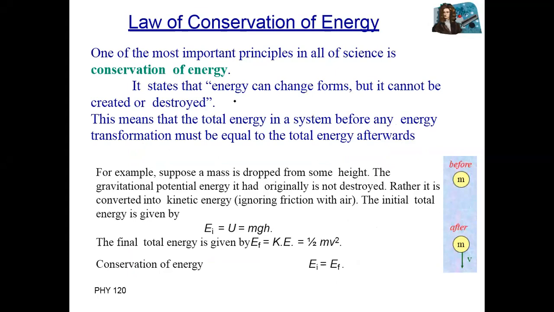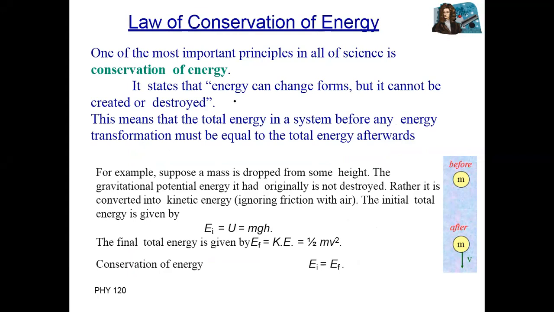We have actually the main topic, law of conservation of energy. Law of conservation of energy means energy can neither be created nor destroyed, but energy can change from one form to another form. It means we cannot destroy or produce energy, only the form of energy changes.